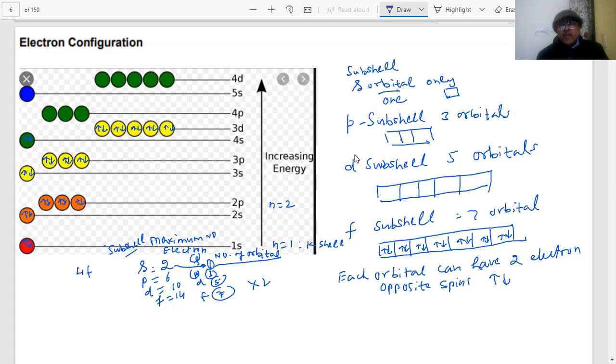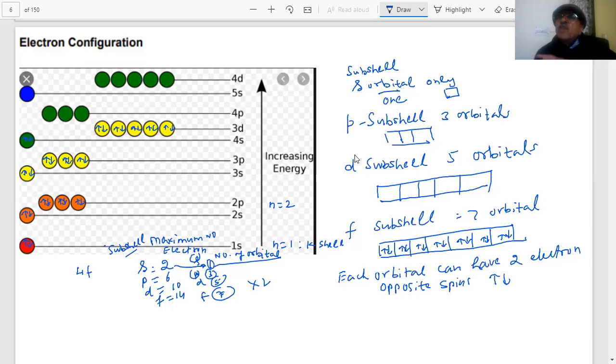Sir, why is it necessary for a single orbital to have electrons with opposite spins? I am going to explain. I am just giving you the idea. After the emission spectra were studied, they got an idea. The energy levels given by Bohr are only a first approximation. And there are subshells and orbitals, and how these subshells and orbitals come, I will explain. I'm going to explain all this. First, you have understood what I have tried to say.